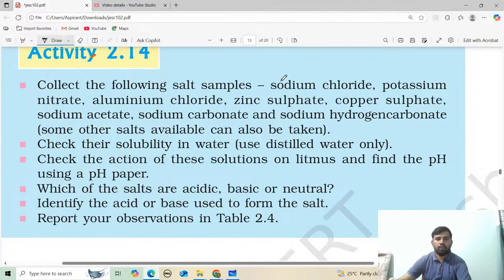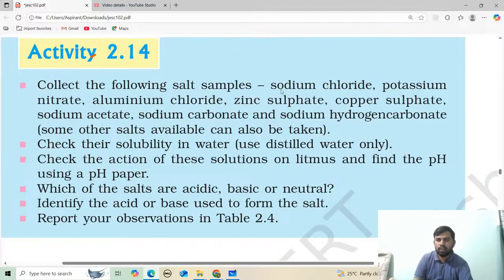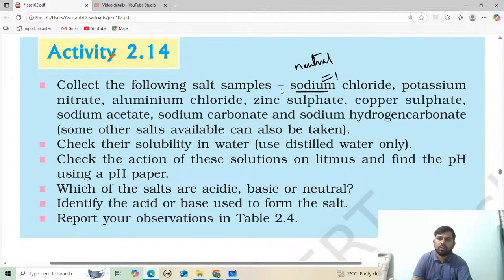Now see, we have sodium chloride. Sodium chloride is neutral. Neutral means the pH is equal to 7. Potassium nitrate is again neutral, pH equal to 7.